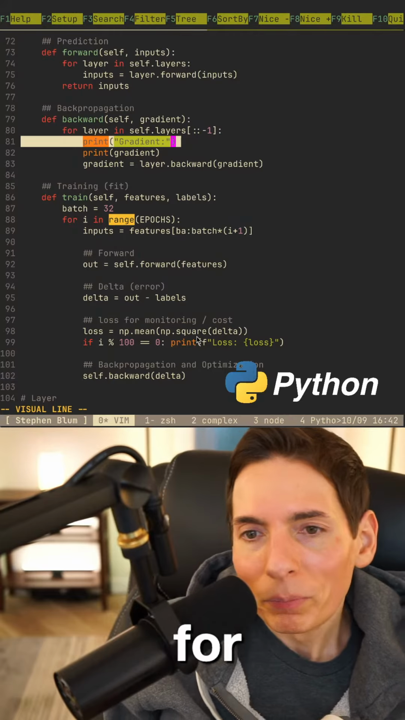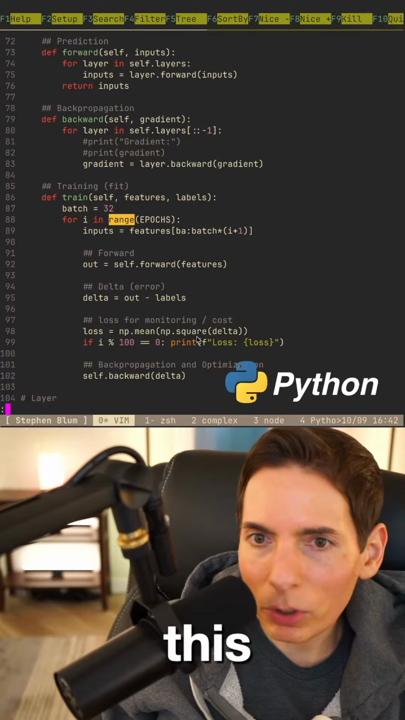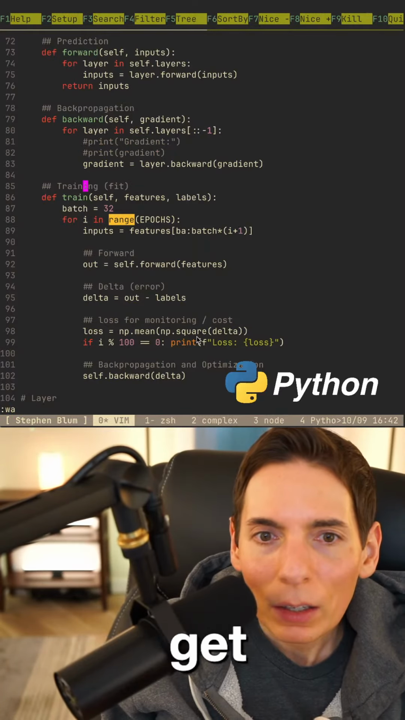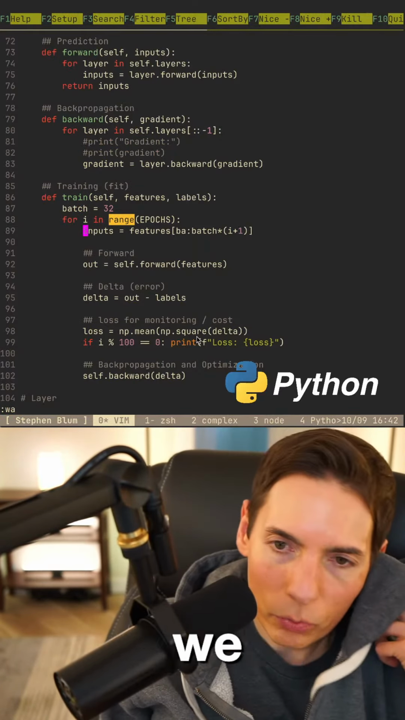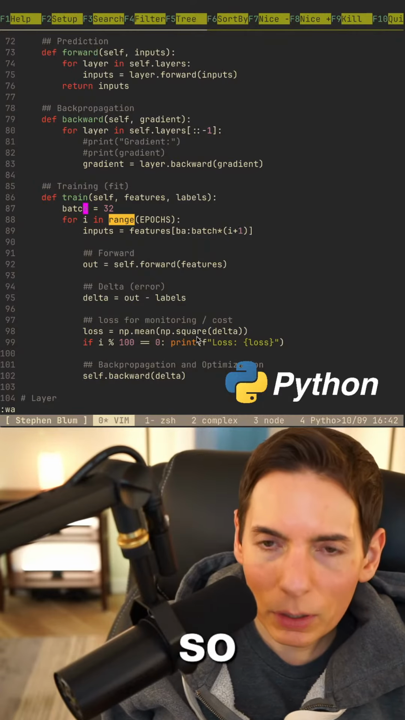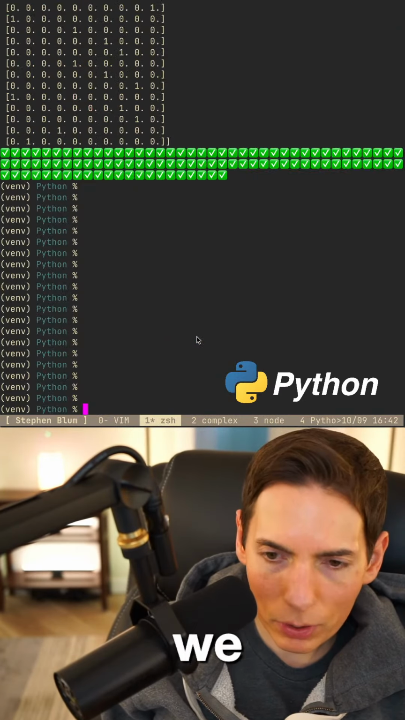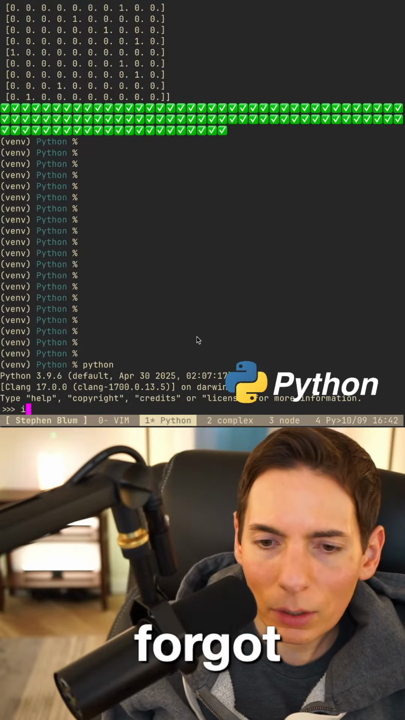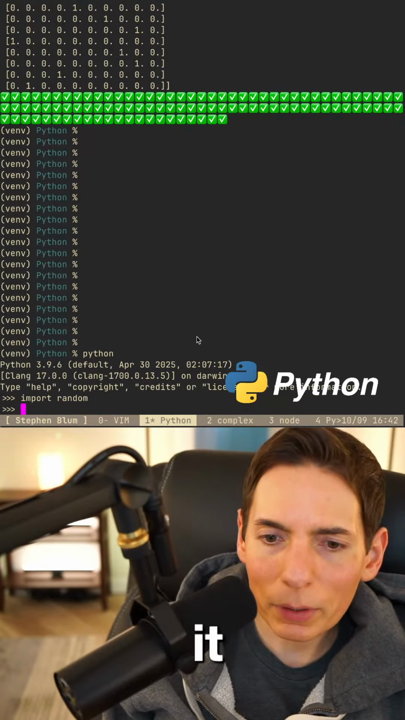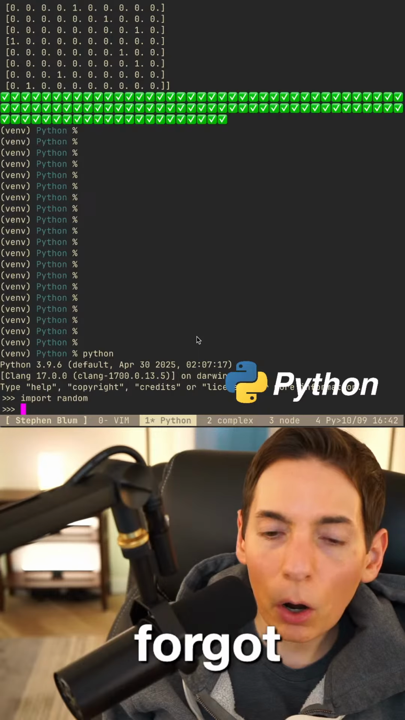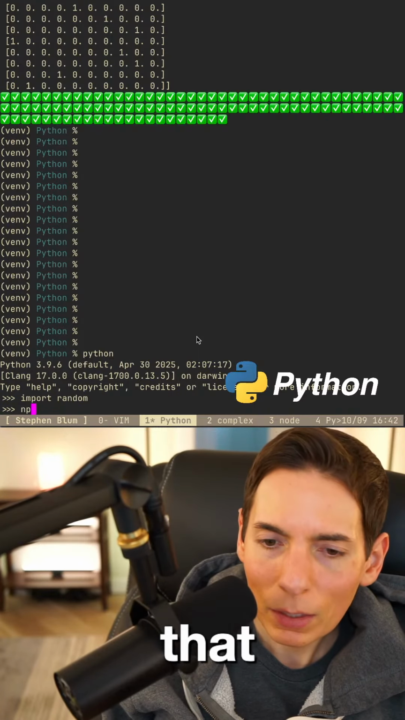So we don't need this anymore because we were debugging, but we need to get rid of that later. Yeah. So we need to do some randomness here. So I think we can do, how do we do random? I forgot. Let's do Python. Is it import random, something like that, and then NumPy also has a random too, doesn't it?